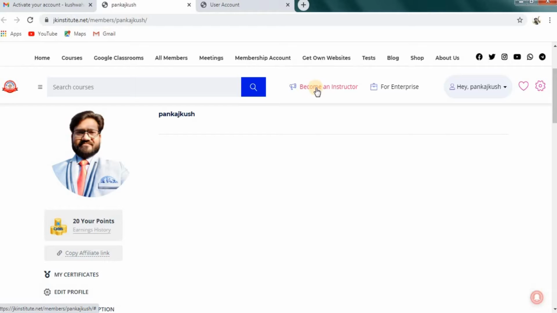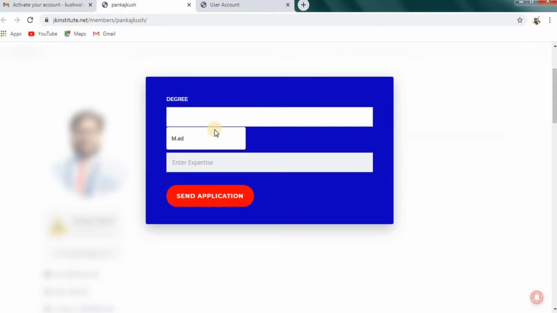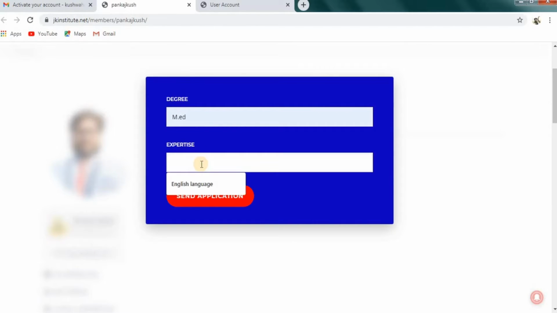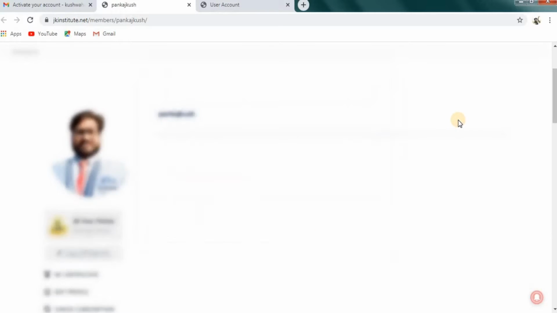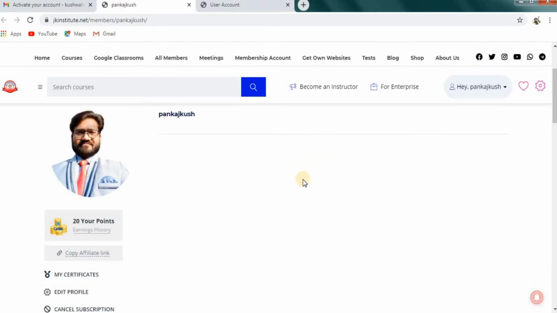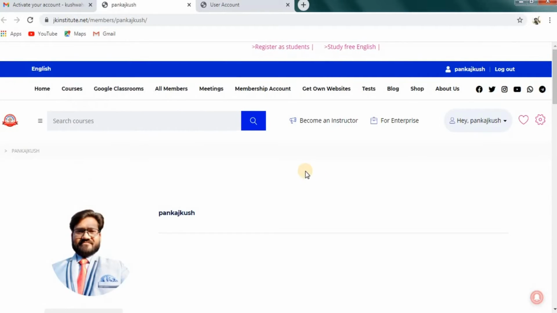If you want to become a teacher at the JK Institute, click on this and fill in these details: degree, and the subject in which you are an expert, put that here and then send the application to be an instructor at the JK Institute. So right now you're looking at this: your application is under submission. Your application is with the JK Institute. They will allow you, and later on you will become a teacher. So let me refresh this page. I think this will be updated.